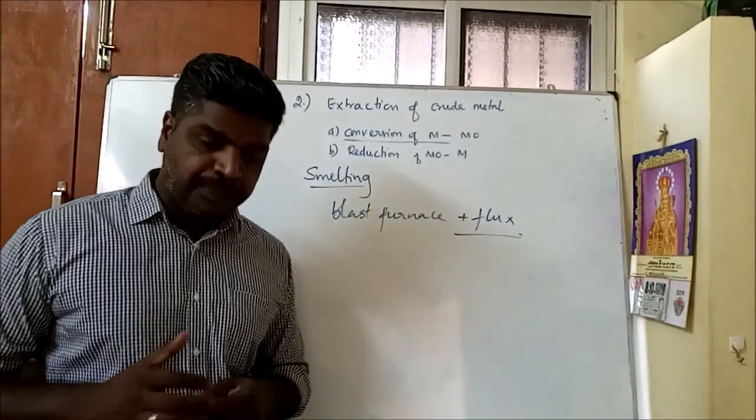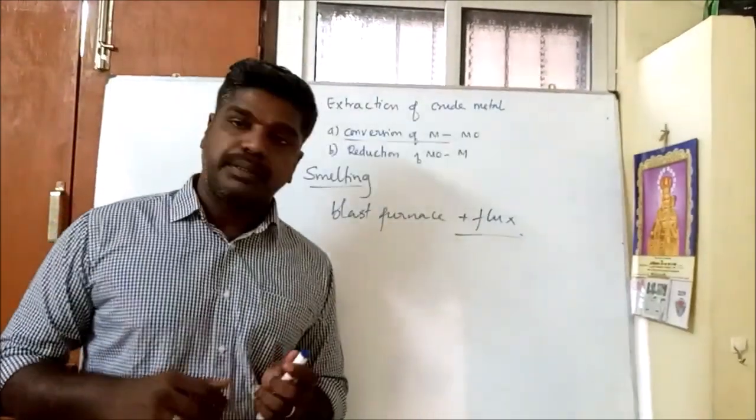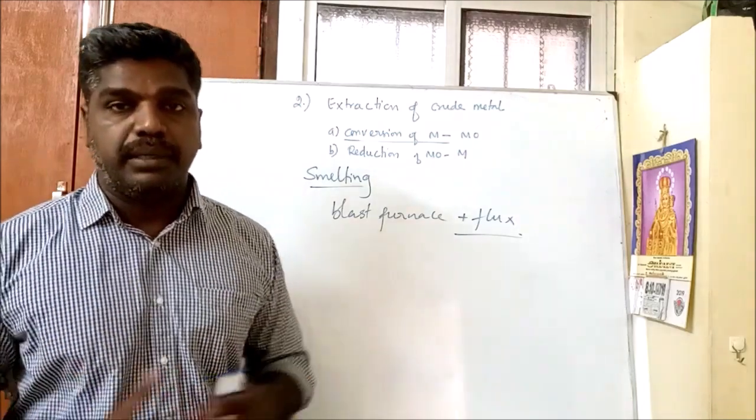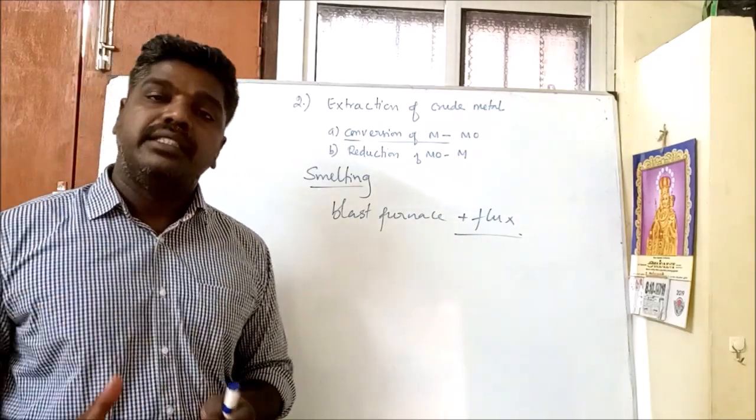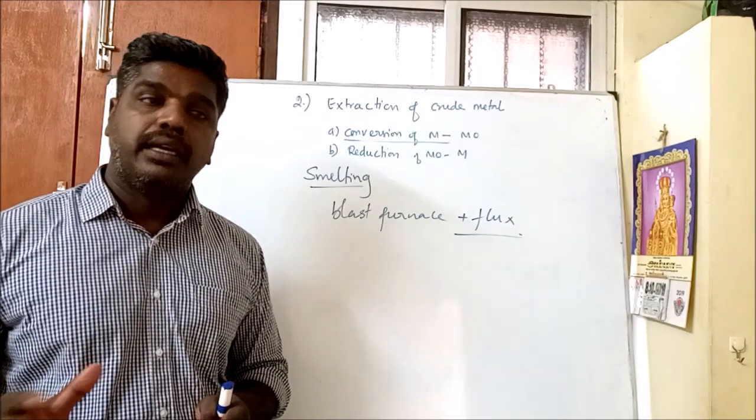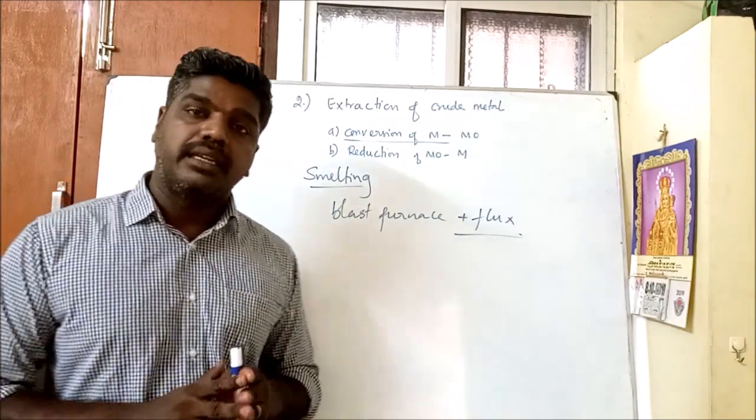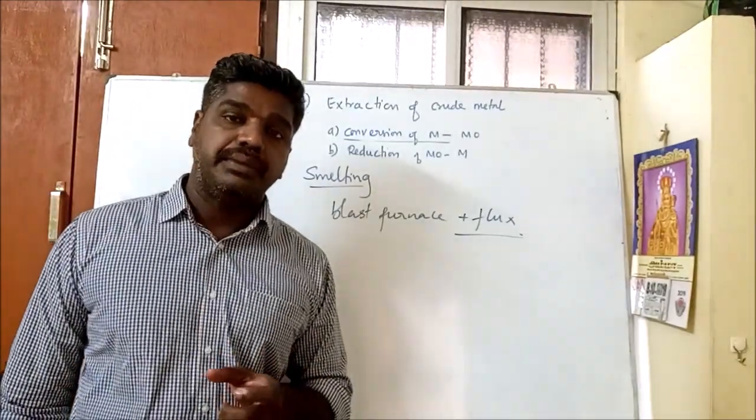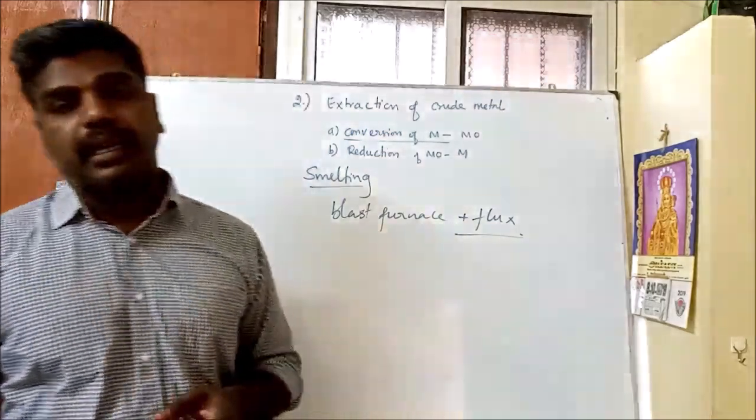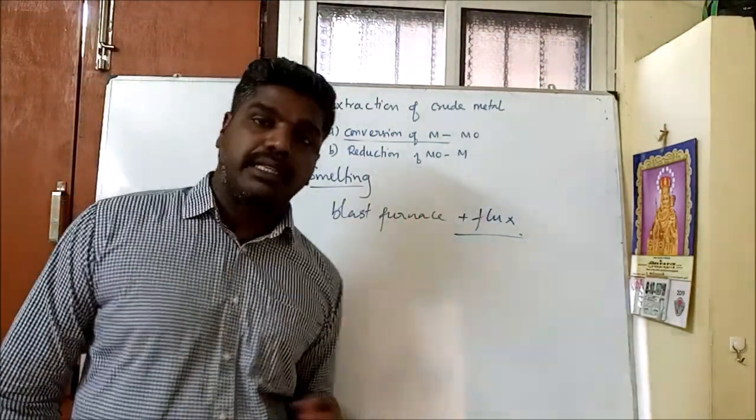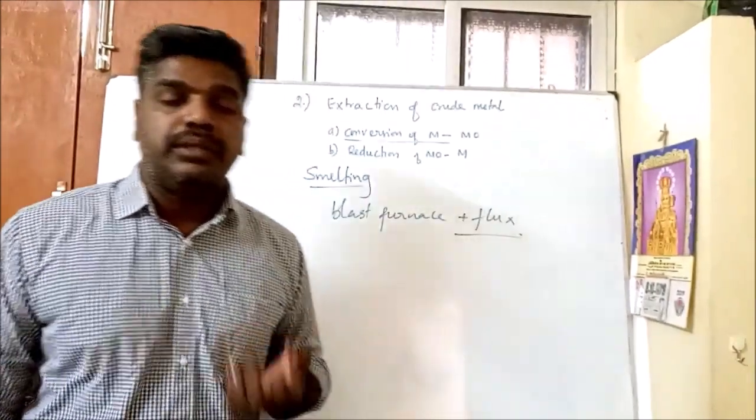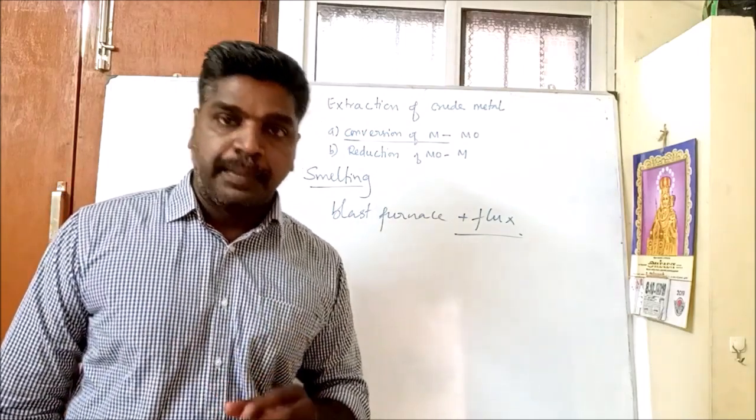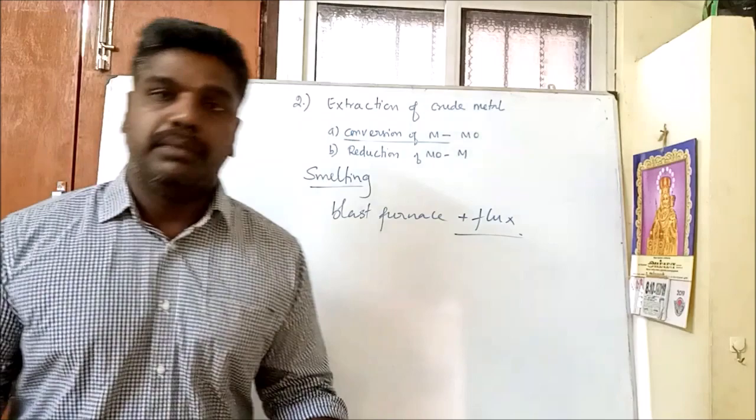What is meant by flux? It is a substance used to convert non-fusible impurities into fusible impurities. Mainly it is used to remove gangue. There are different types of flux, acidic flux or basic flux. The flux is chosen depending upon the nature of the gangue. For example, if your gangue is acidic, we can use a basic flux. If your gangue is basic, you can use an acidic flux. So flux is a substance used to convert non-fusible impurities into fusible impurities.